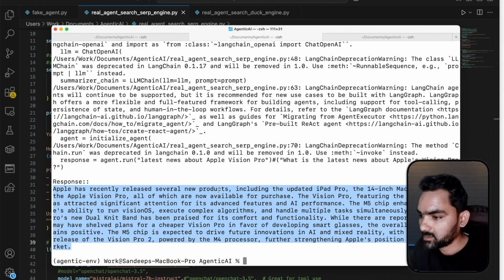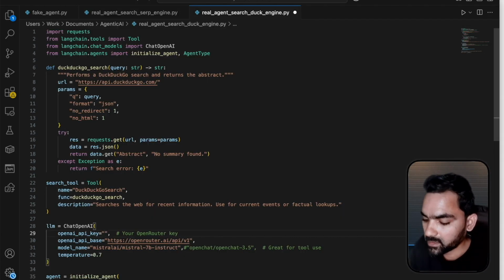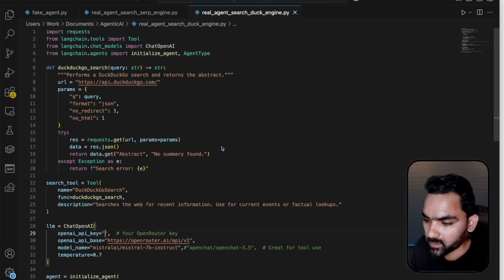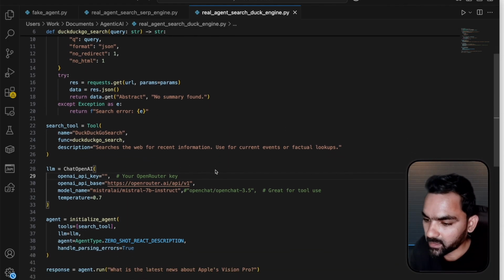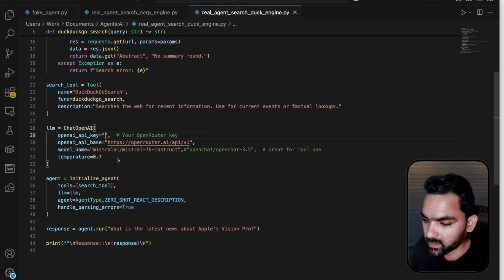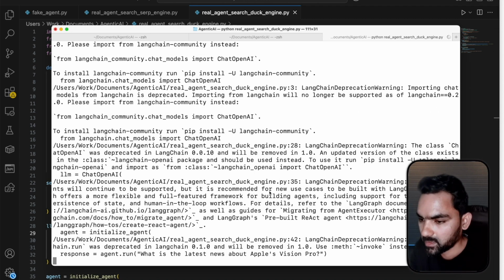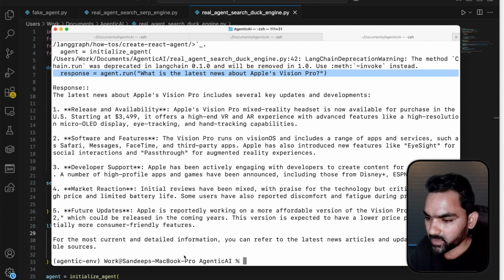Let's go with another open source API, the DuckDuckGo engine as well. This one is open, so we don't need to get any registration key. The other part remains the same. We have ChatOpenAI, same as with the SERP API engine, and I'm giving the same prompt. Let's see what the response would be. There are a few warnings again from LangChain community. So here the agent is processing it. Yeah, here is the response.